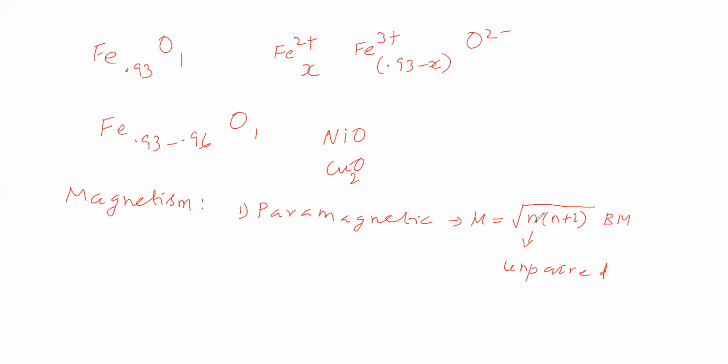So if unpaired electrons are present, then magnetic moment will be there. If magnetic moment is there, then that substance is called paramagnetic. If unpaired electrons are not present, then magnetic moment will not be present, and that is called a diamagnetic substance. Further, we can say ferromagnetic substances, then antiferromagnetic substances, then ferrimagnetic substances.